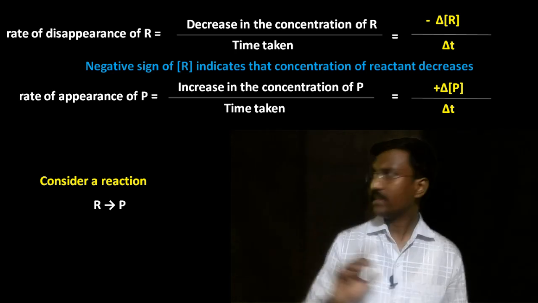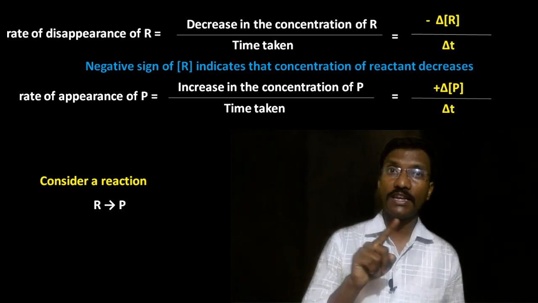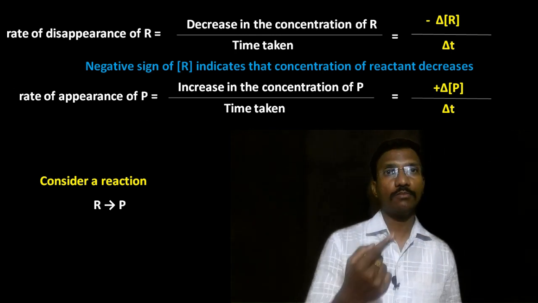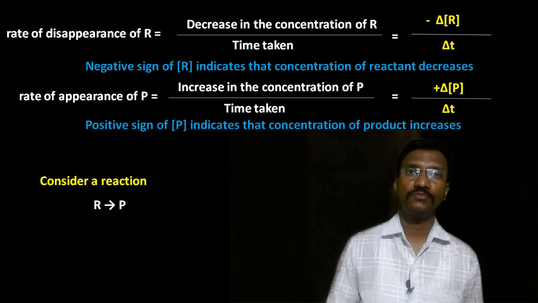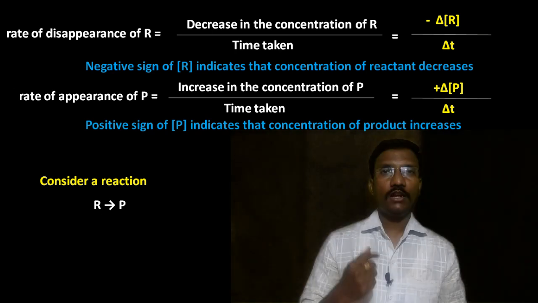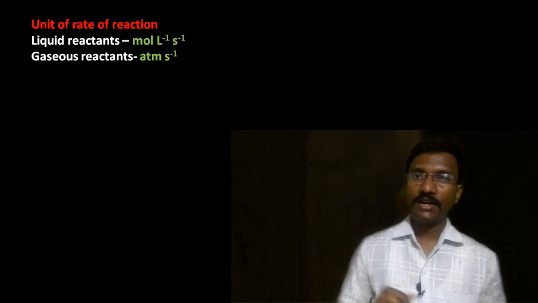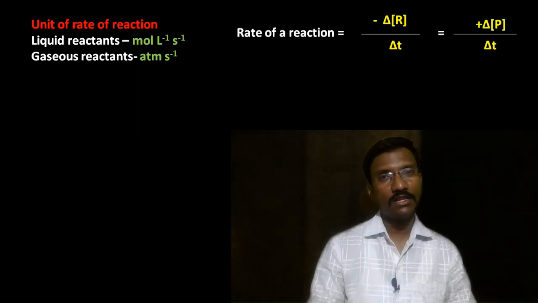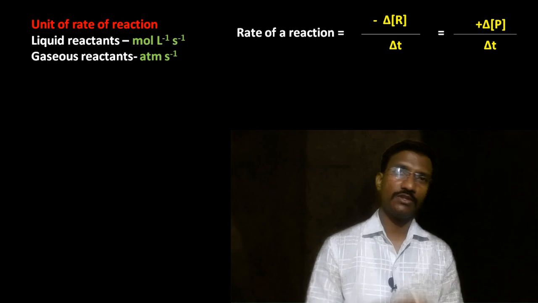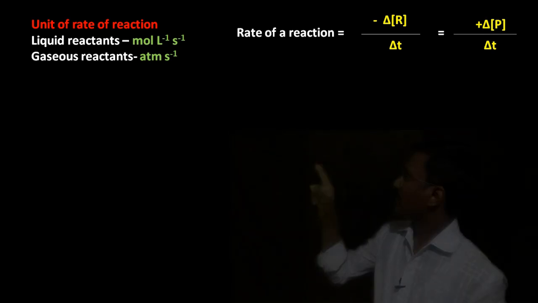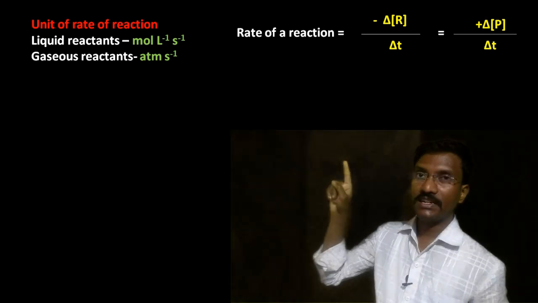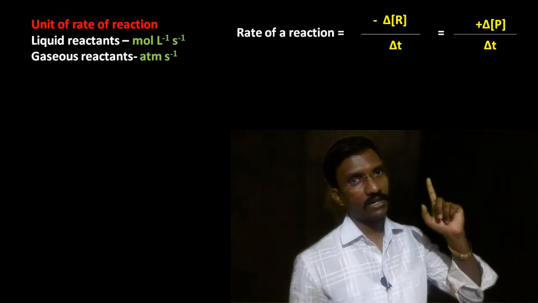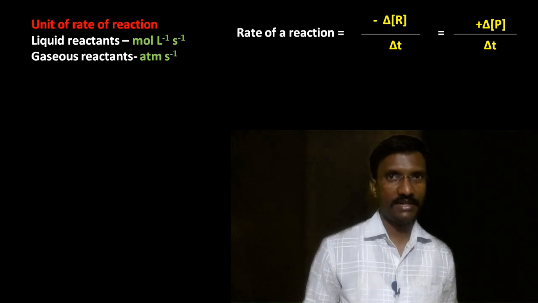Therefore, while writing the rate of reaction with respect to the reactant, you have to show that negative sign. With respect to the product, while writing, you have to use the positive sign. Look here, the rate of reaction can be represented by two methods, that is by using the concentration of the reactant or by using the concentration of the product. Rate of reaction is minus dR by dt with respect to reactant. Similarly, with respect to the product, it is plus dP by dt.